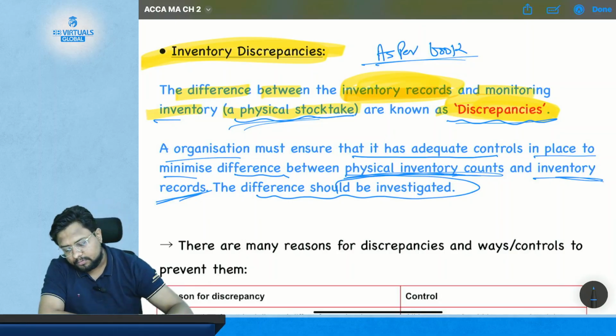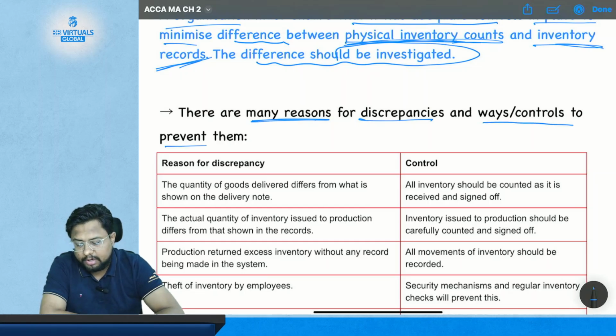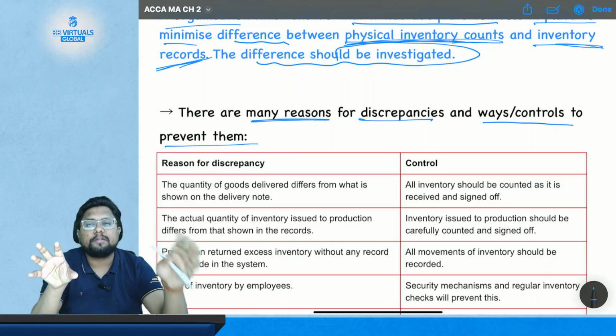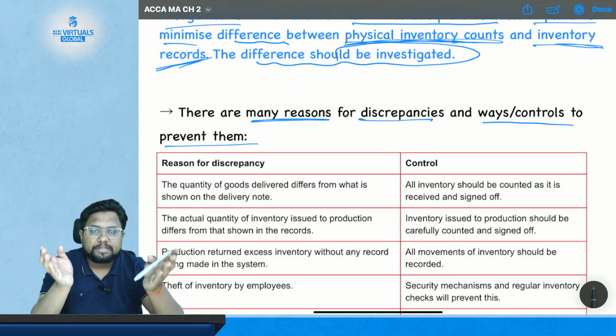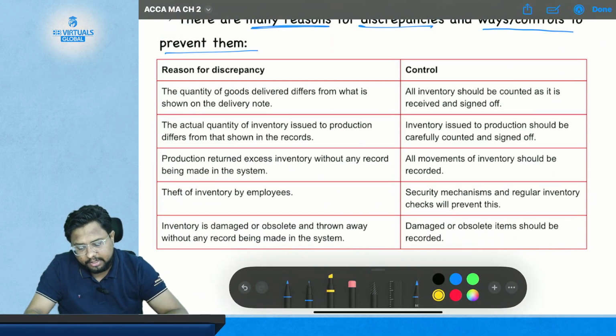Okay, now there are many reasons for such differences, and ways to control or prevent them. So there are many reasons, and every reason has some control in order to prevent such differences. Now let's see what the reasons and the controls are.